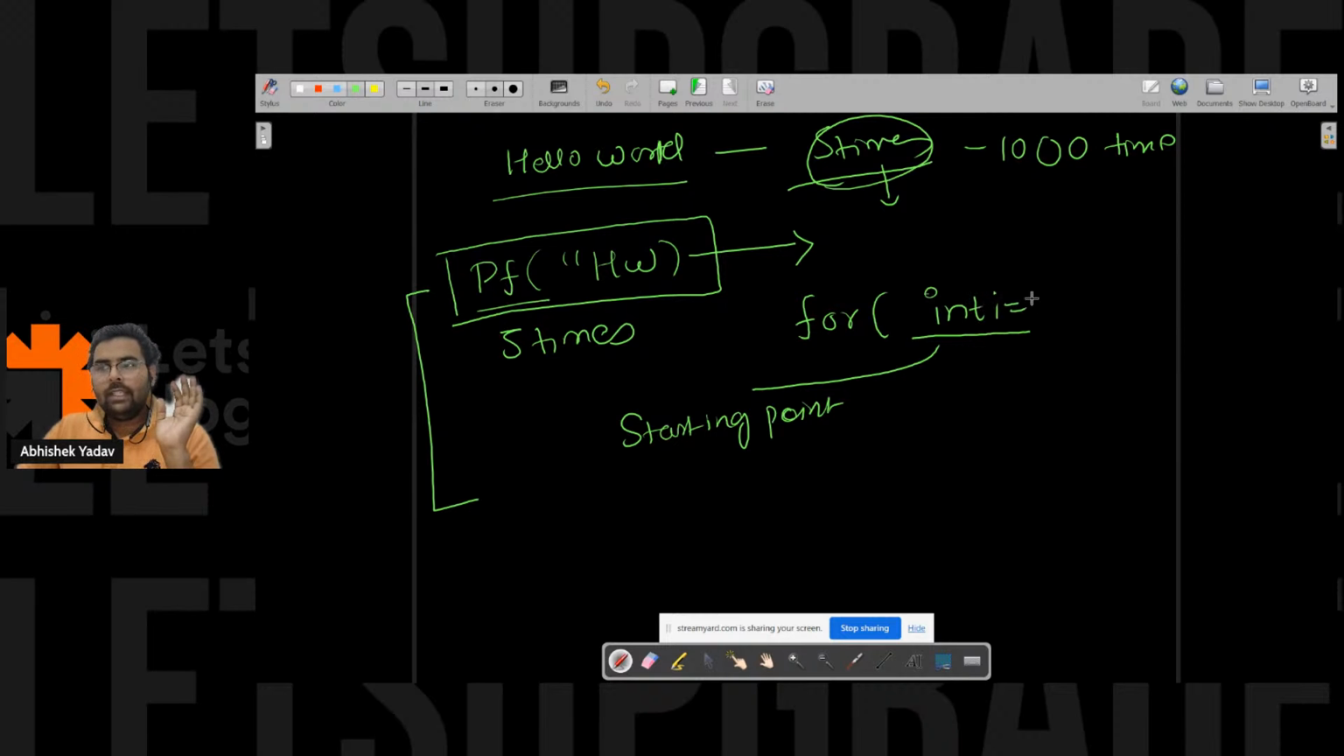int i = 1. I am taking a variable i of integer type, and I am saying that I have to start from 1, right? What will be the condition? Condition is what, guys?